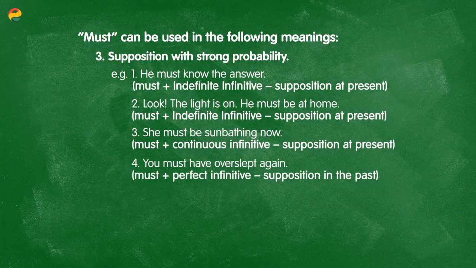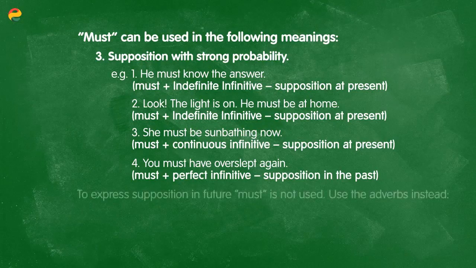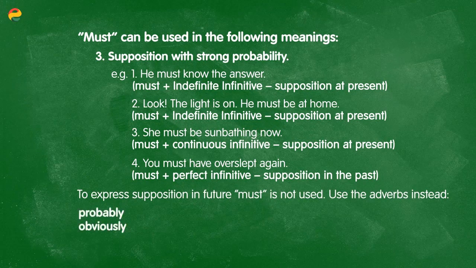And finally, you must have overslept again. Here, must followed by the perfect infinitive is used to express a supposition about the past. I am drawing conclusions about something that happened in the past. Now, to express supposition in the future, must is not used. Instead, you will use the adverbs probably or obviously. Like in the examples, I'll probably be late tomorrow, or obviously, I'll be late tomorrow.